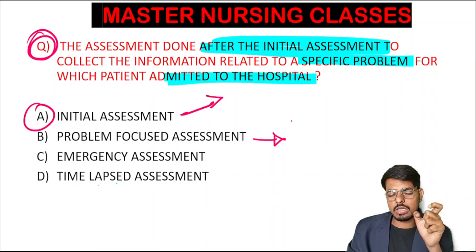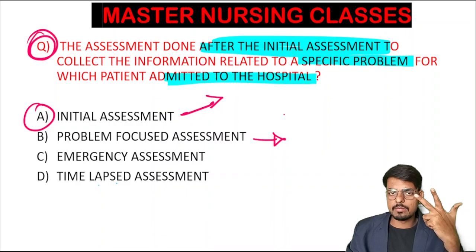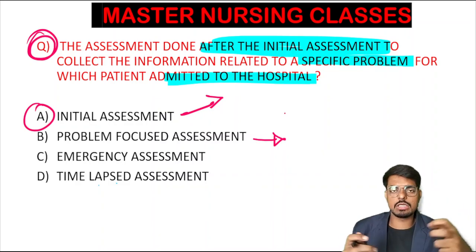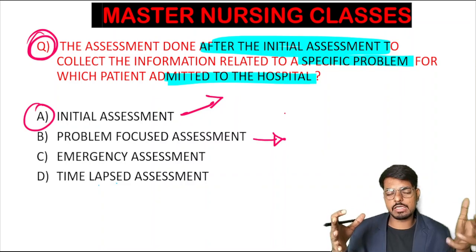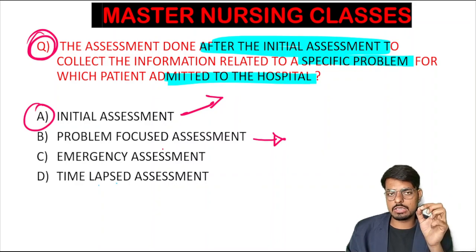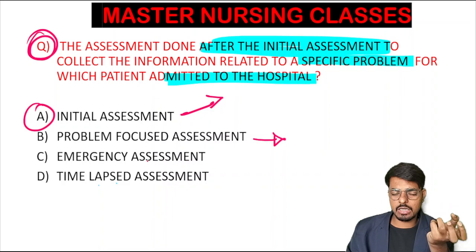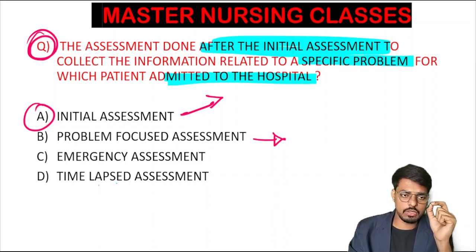In pneumonia the problem is in the lungs. So we will assess the saturation of the patient, the respiratory rate, the chest configuration, and the involvement of the intercostal muscles. Our focus is on the problem. That is very necessary to describe in detail, understand better, and give the proper treatment for the disease condition. So this one is the problem focused assessment.